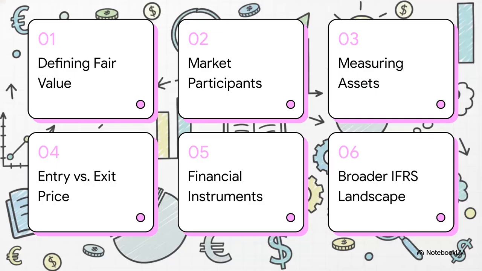All right, we've got 6 key areas to hit. 1, defining fair value. 2, the market participant perspective. 3, measuring assets and liabilities. 4, entry price versus exit price. 5, the impact on financial instruments. And 6, the broader IFRS landscape. These topics, which also include valuation techniques, the fair value hierarchy, and required disclosures, are drawn right from the standard. Consider this your master checklist for practice to ensure literally nothing slips through the cracks.